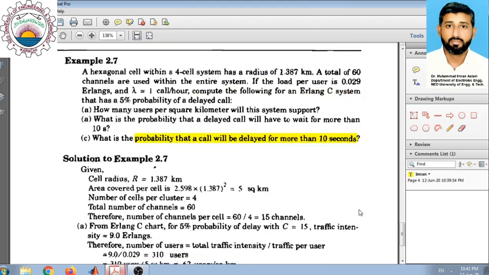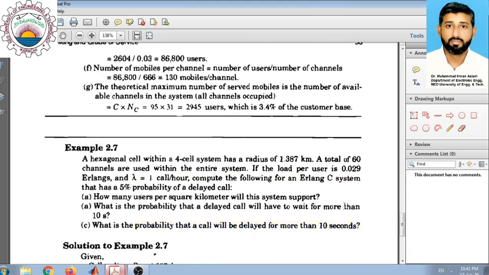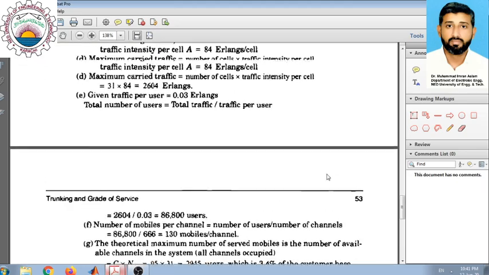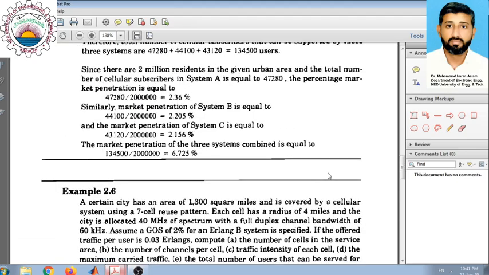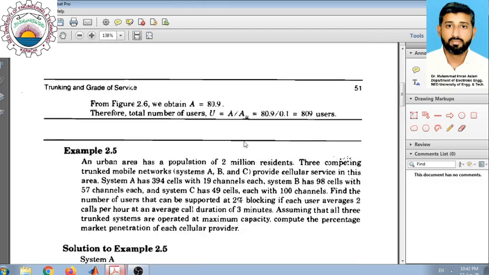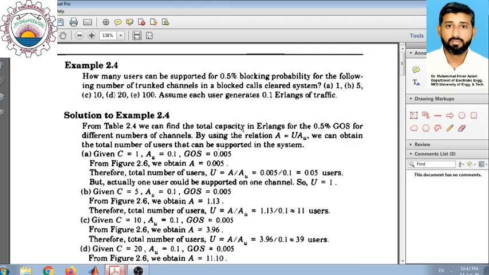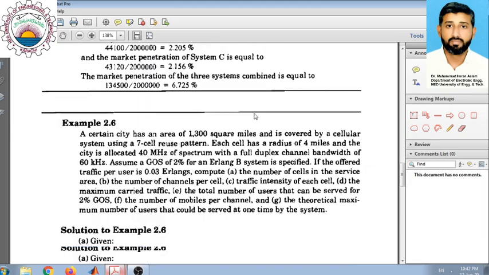So this brings us to the end of the topic. In this topic we have discussed how trunking theory, or queuing theory, is used to design a system. By trunking theory we calculate how many channels should be allocated in the system so that we achieve a specific grade of service, so that our system performs within an acceptable limit. And while doing so, we discussed a few problems, related to both Erlang B systems and Erlang C systems.